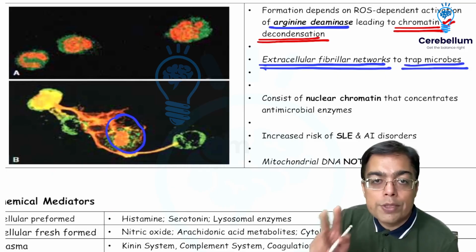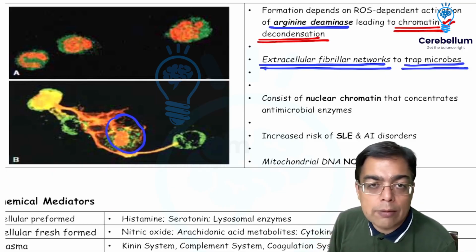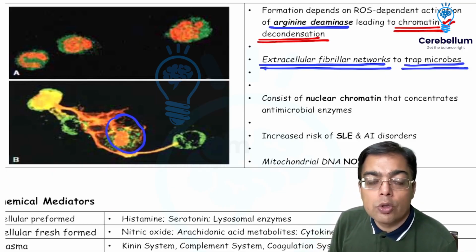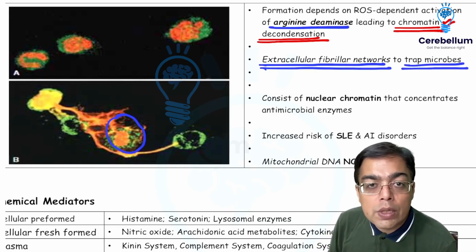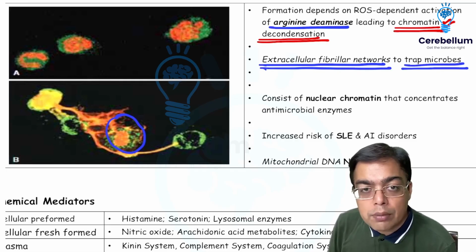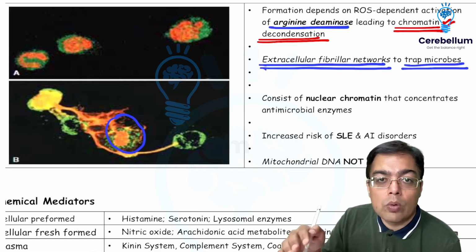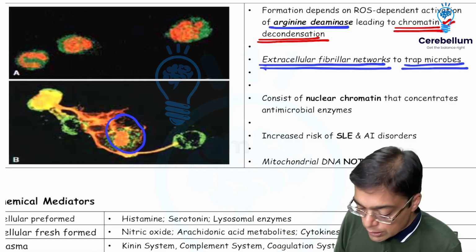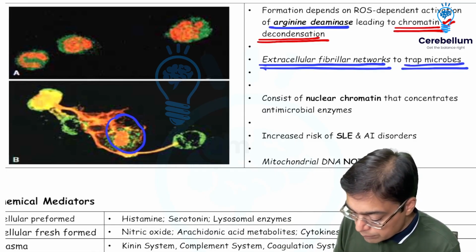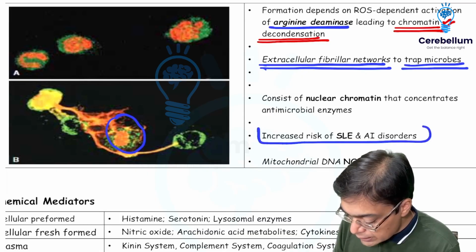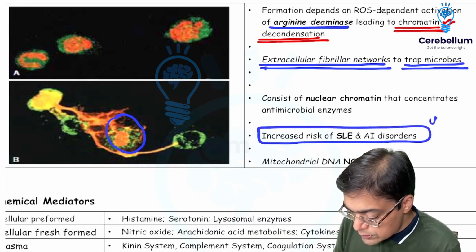Fact number 2, once you are going to be having a neutrophil extracellular trap formation, please remember, this is going to be associated with exposure of nuclear antigens. The chromatin material became decondensed, therefore it came out, and now the nuclear antigens are being exposed, and therefore there is a higher risk of development of conditions like SLE as well as other autoimmune disorders, right?